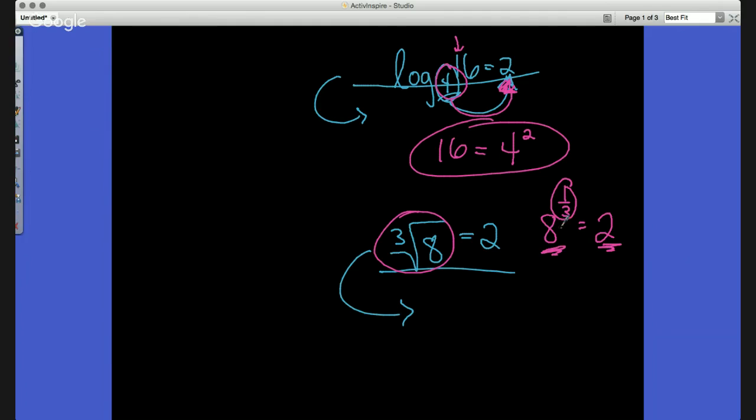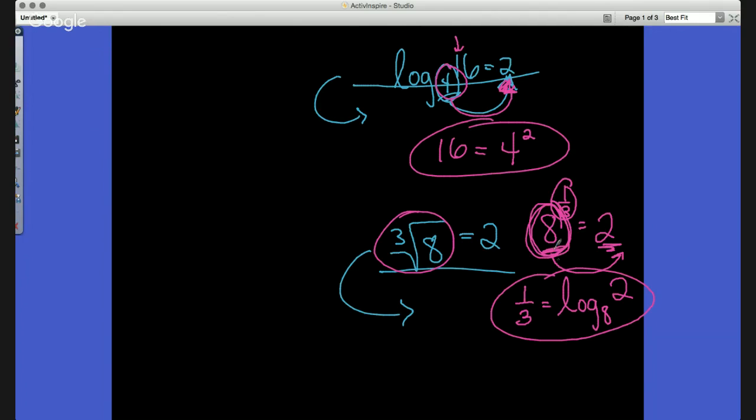All I'm trying to do here is get this to log form, right? So the base of the exponent, remember the base is the only thing that moves. So that moves to the other side. So I'm left with 1/3 equals log base 8, and then I keep that 2 right there. So again, the base is the only thing that is moving. If you can figure that out, it's going to save you a lot of heartache come test time on Thursday.